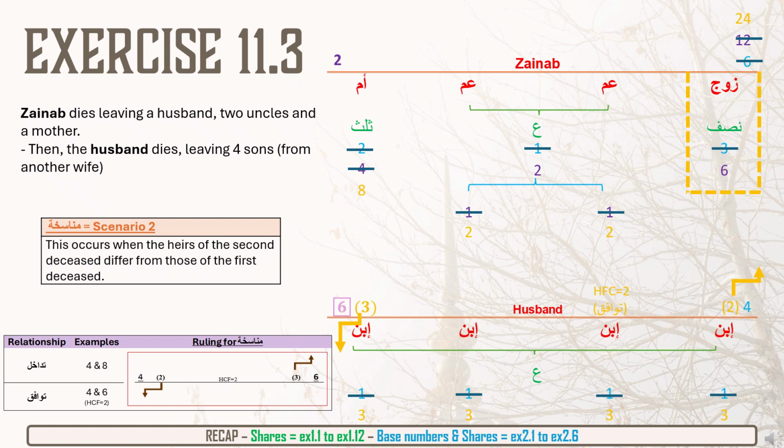That adds up to 24. And therefore, Zainab's estate has now been distributed between her heirs. And because her husband passed away, his heirs also has now been complete.